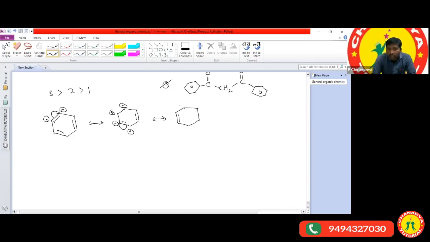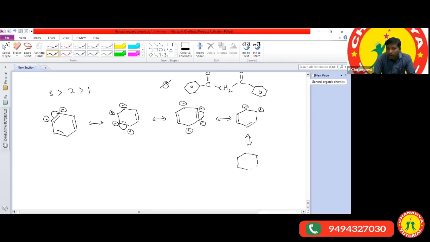Again, when these pi electrons are shifted onto this carbon atom, this carbon gets a negative charge and this carbon gets a positive charge. Between them, a new bond forms. Here also there is a negative charge and here a positive charge, and between them one more new bond forms.